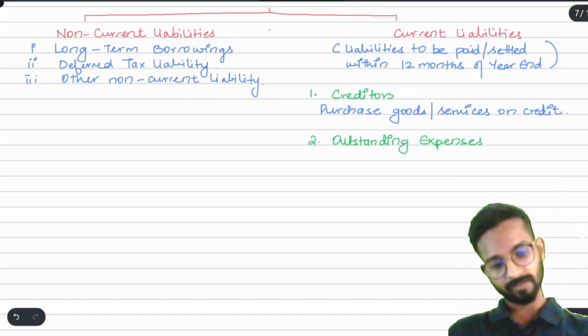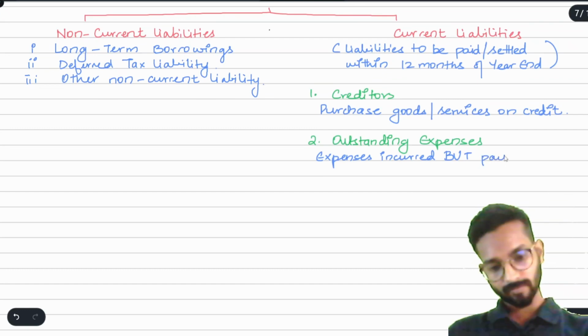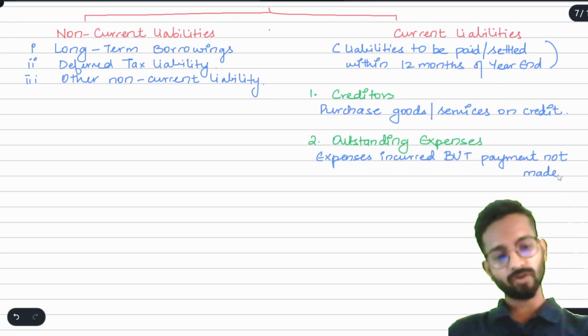So I can write here, expenses incurred but payment not made. Understood? We have not made the payment.